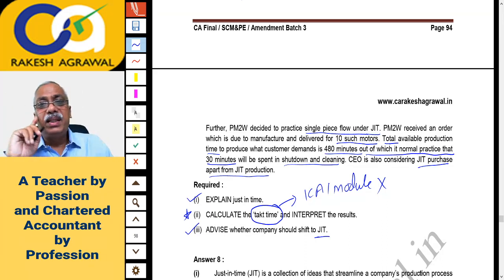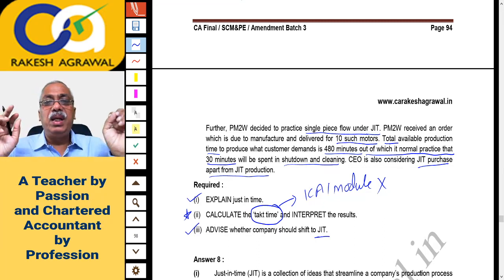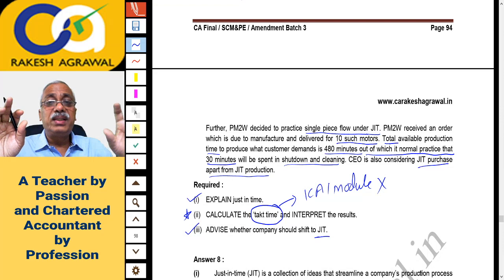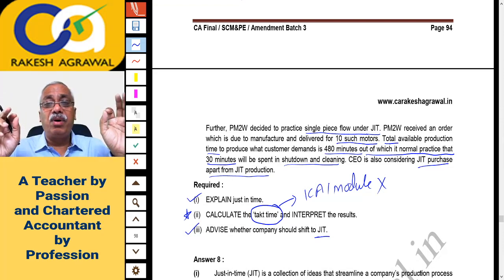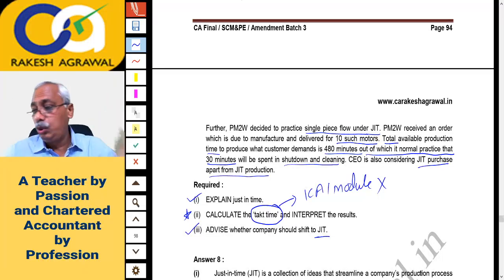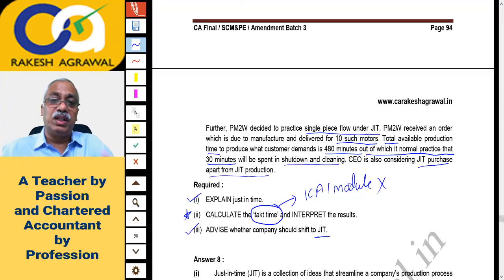For example, let us say there is a doctor and he attends to his clinic around for 8 hours. Out of which 8 hours, 1 hour he spends in his let us say lunch and breakfast and other things, and 1 hour goes in his administrative work. It means effectively he works every day for 6 hours. Let us assume so. Effectively works for 6 hours out of total 8 hours which he has devoted for the clinic.